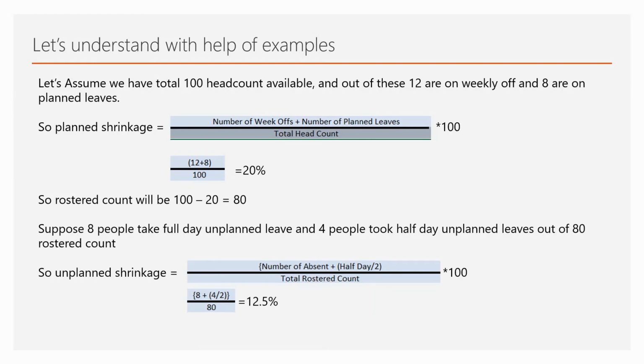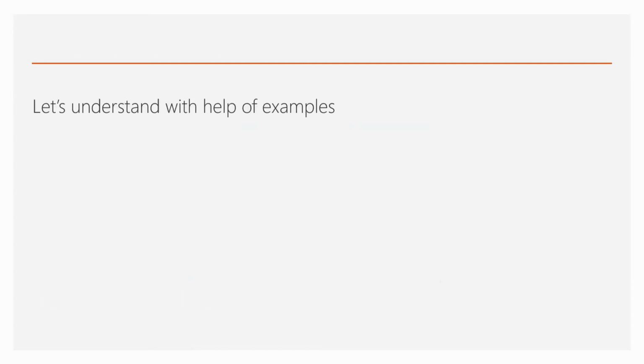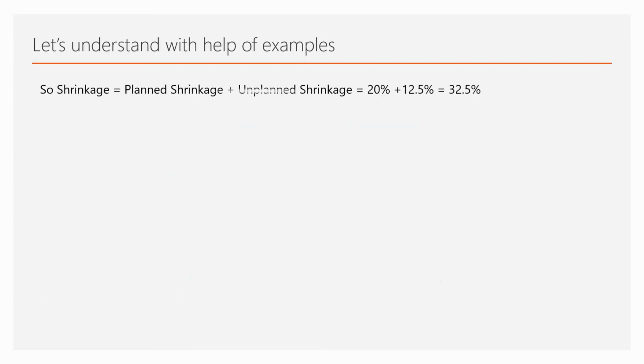Now to calculate shrinkage, we'll add these two, that is 20% plus 12.5%. We get the shrinkage, which is 32.5%. So that's how we calculate shrinkage in terms of number of employees or number of people.